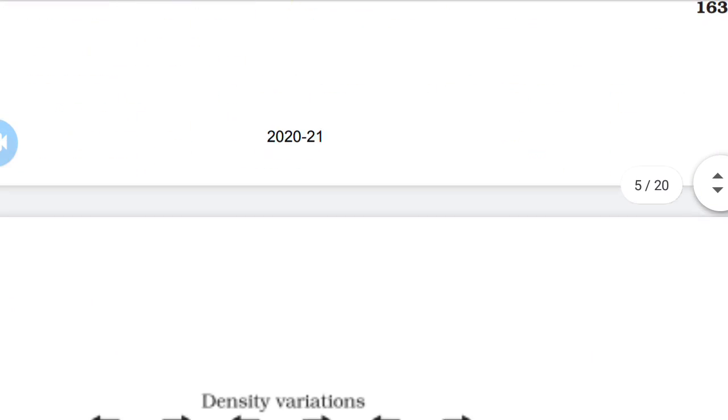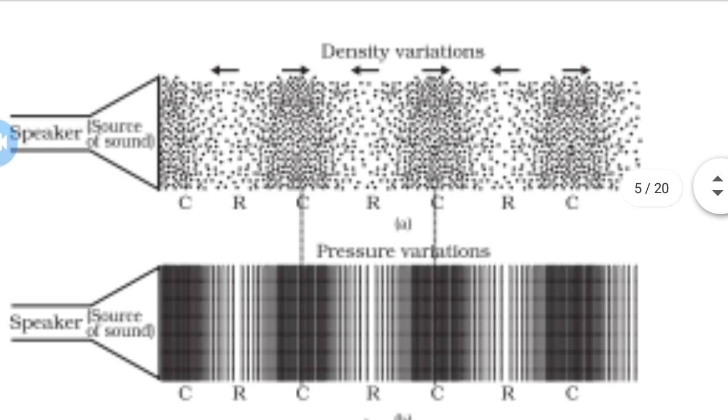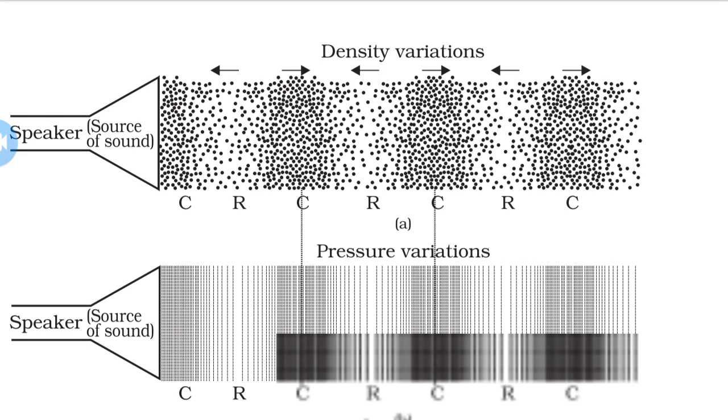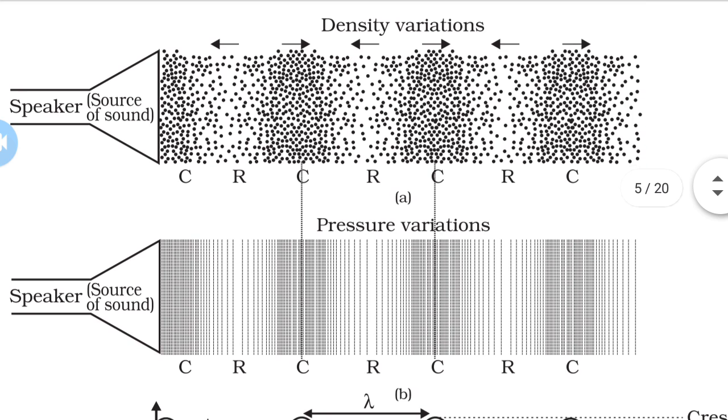For that, we discuss this figure, here the sound wave in graphic form. Okay, density and pressure changes. Density as well as pressure changes when a sound wave moves in a medium.